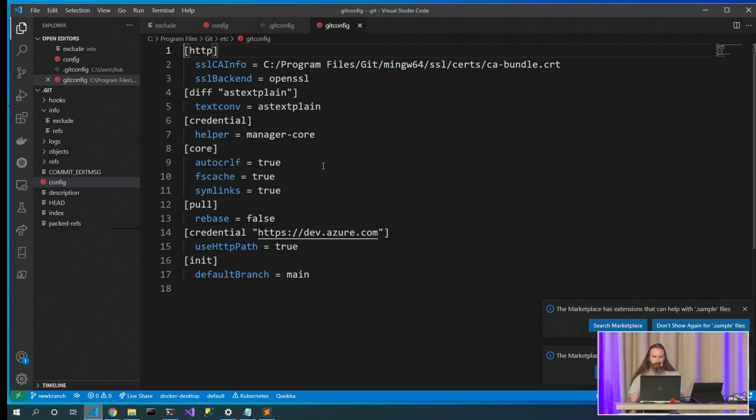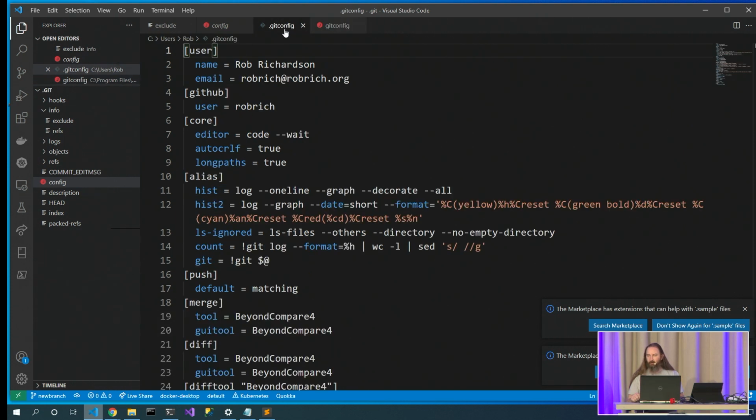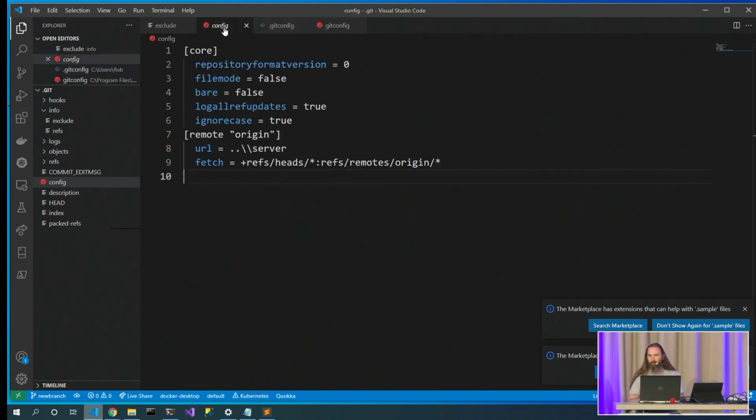This is all of the questions that I answered when I was pushing next when I installed it. And that is overridden by anything that I have in my user one, which is the one in my local profile directory. And that is overridden by anything that I have in my local Git config inside my repository.